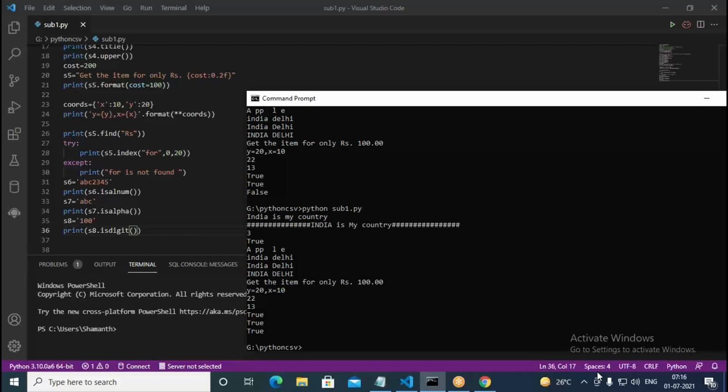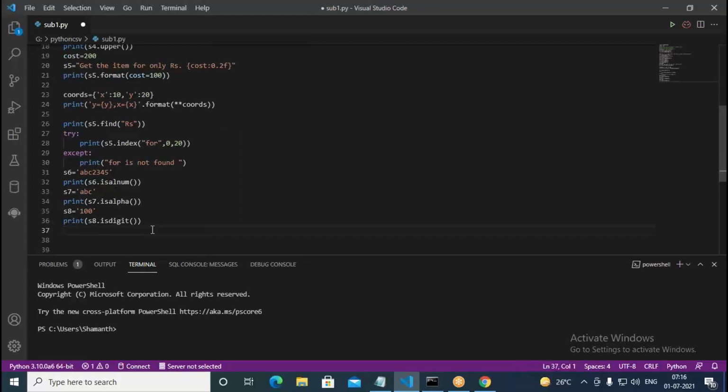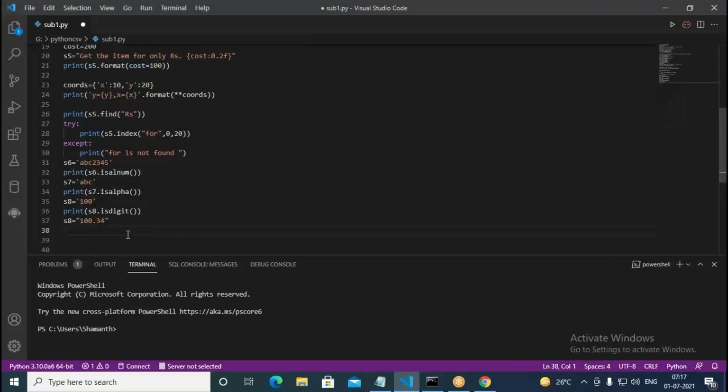Okay, so like this similarly, whether it is numeric or not, you can find. Now this time I put S equal to 100.234, then print S dot isnumeric.